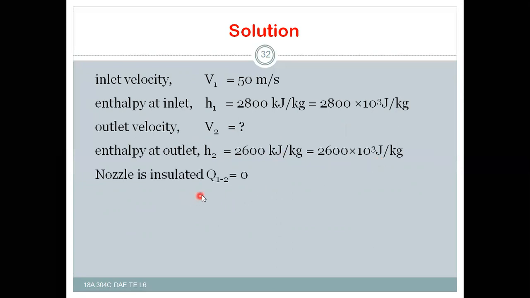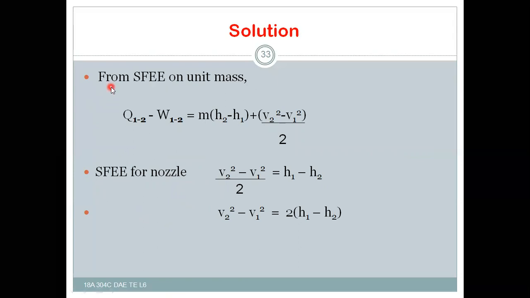So the nozzle is insulated. Q12 is equal to 0 because the nozzle is insulated, and also in the case of a nozzle there is no work transfer. The potential energy will also be 0 in the case of nozzles, no work done. So from the steady flow energy equation on unit mass, Q12 minus W12 is equal to m into (h2 minus h1 plus (V2 square minus V1 square) by 2). For steady flow energy equation, this will be 0 and this will also be 0.